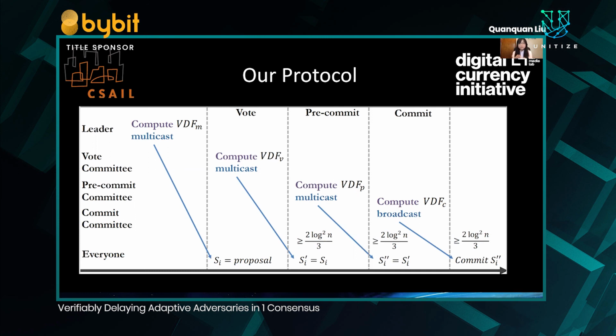So you proceed like this by electing 3 more committees, proceeding for 3 more rounds, until everyone has received at least 2 log squared n over 3 votes on a particular block. And these 2 log squared n over 3 votes must hold for the same block for all 3 of the voting rounds.